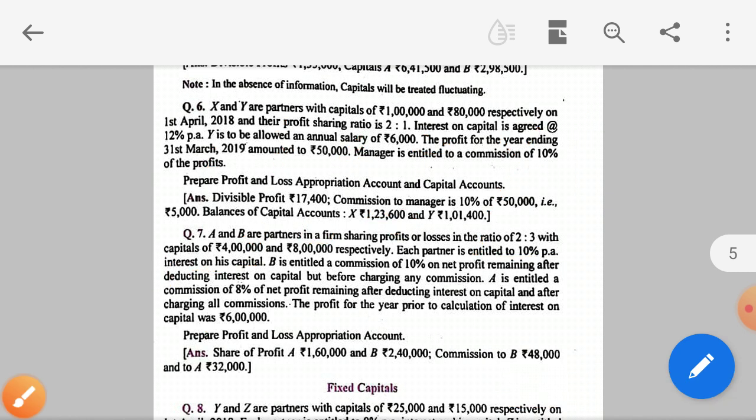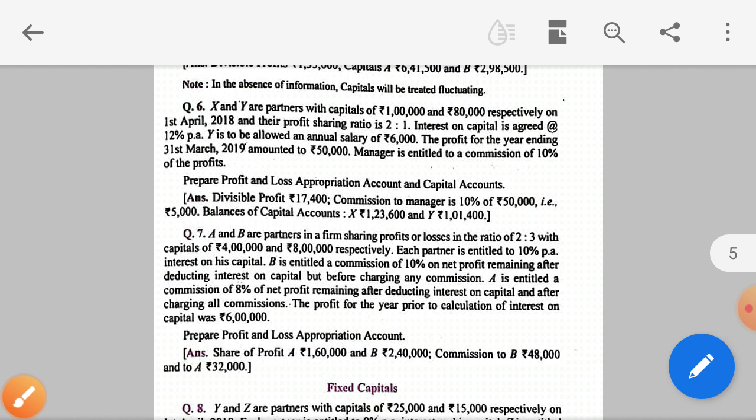Then B is entitled to a commission of 10% on net profit after deducting interest on capital. That means the commission of B is 10% of net profit. Net profit is given to us 6 lakh. So 6 lakhs minus interest on capital.